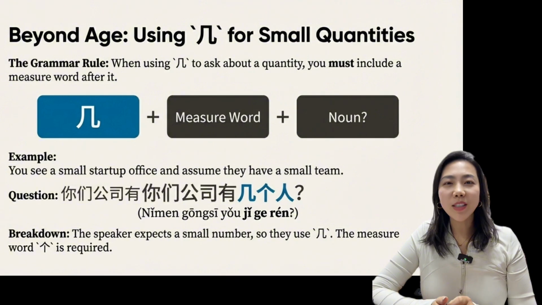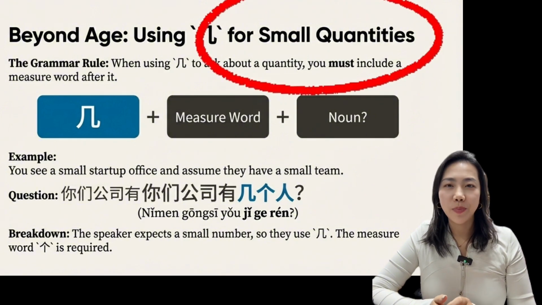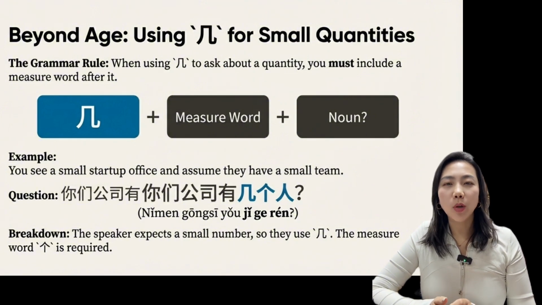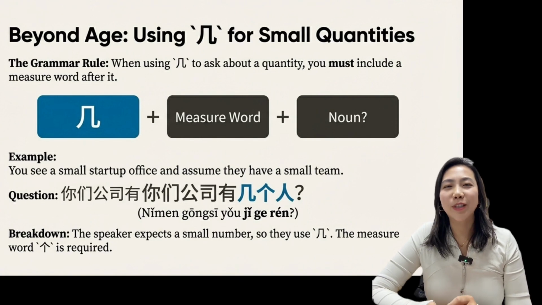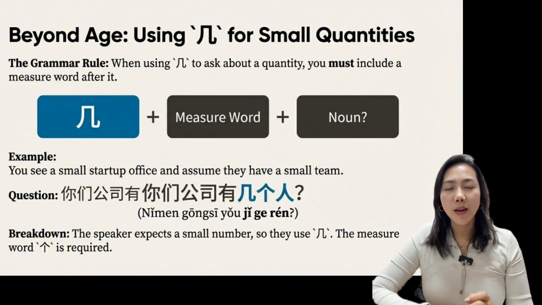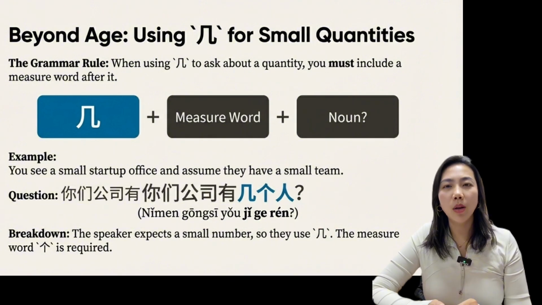Now let's move beyond age and talk about quantities. When you use 几 to ask about quantity, there is one important grammar rule. You must include a measure word after it. The structure is 几 plus measure word plus noun. For example, imagine you see a small startup office and assume they have a smaller team. You ask, 你们公司有几个人? Here, the speaker expects a smaller number, so they use 几. And the measure word 个 is required.